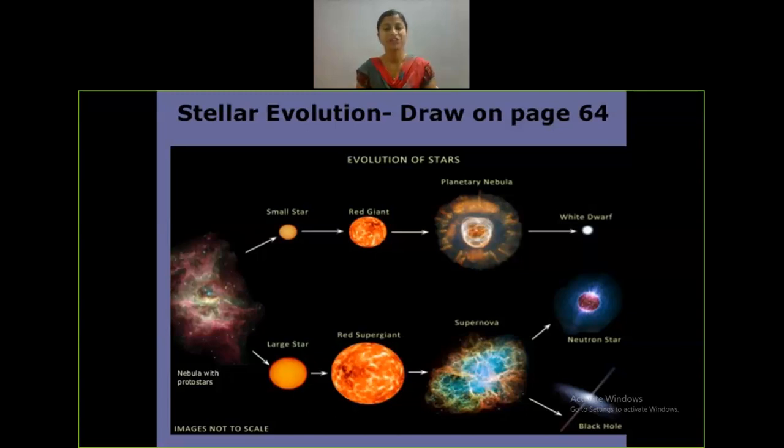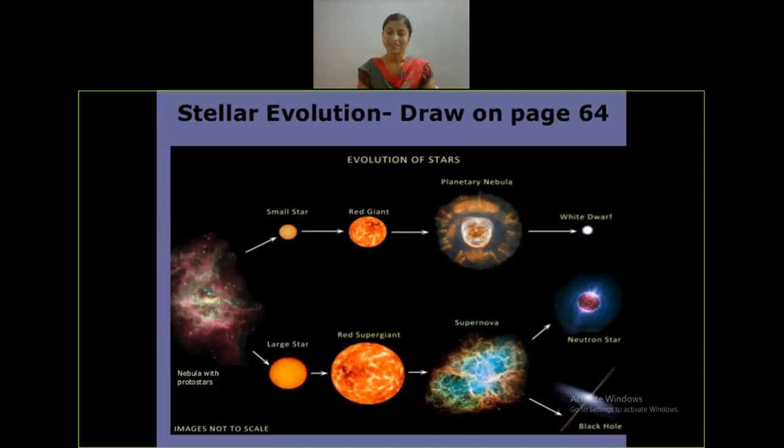The chain reaction continues until iron is formed, by the triple alpha process with the capturing of the alpha particle and the emission of the gamma photon. When iron is formed in the core of the star, as we know, iron is a heavy element and its binding energy per nucleon is very high. So when iron is formed in the core, it gets more and more massive, and the temperature at this stage will be 10 raised to 9 Kelvin.